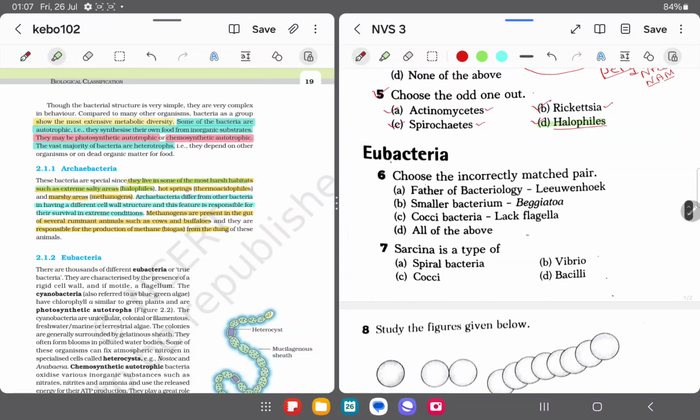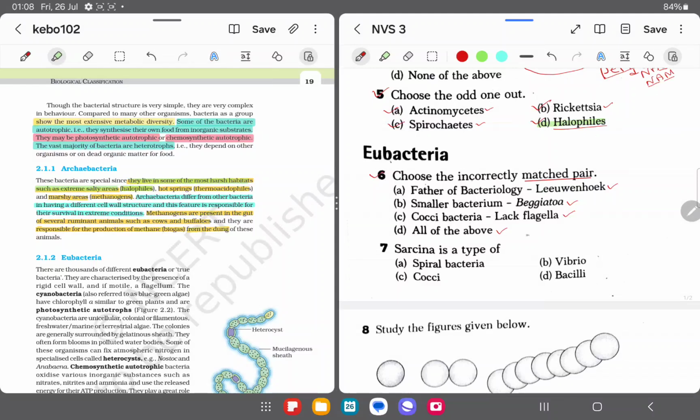Now next it is given, choose the incorrectly matched pair. Okay, choose the incorrectly matched pair. So it is given there, father of bacteriology Leeuwenhoek. Okay, then it is given smaller bacteria Beggiatoa, cocci bacteria lack flagella. Is correct. Achha, next given all the above.